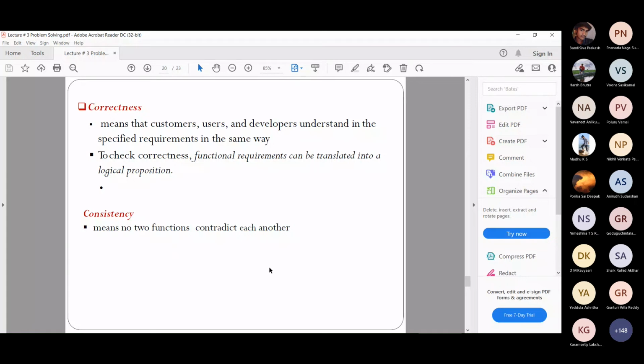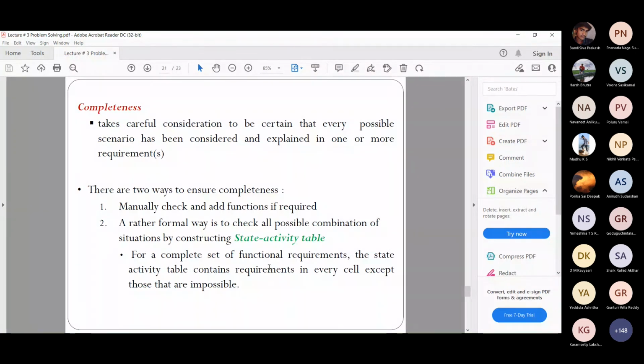So we need to check whether we don't have any functions or requirements contradicting each other. Similarly, when you develop some function, it shouldn't be contradicting. So that should be there. No contradiction should be there between the requirements. So that is consistency.